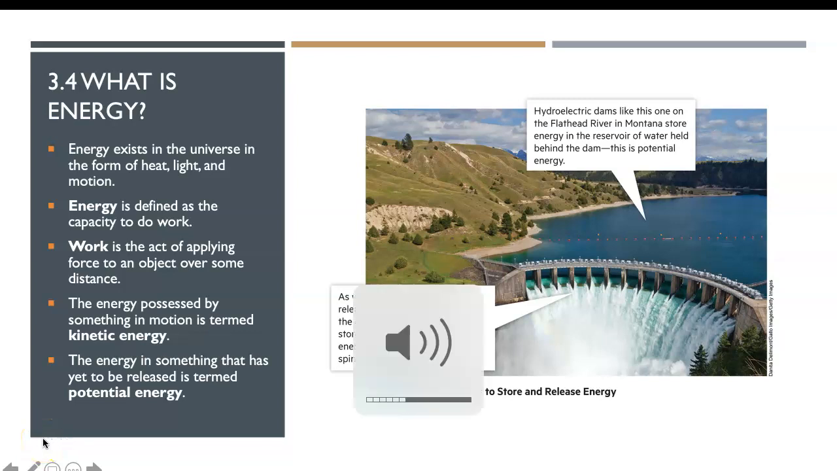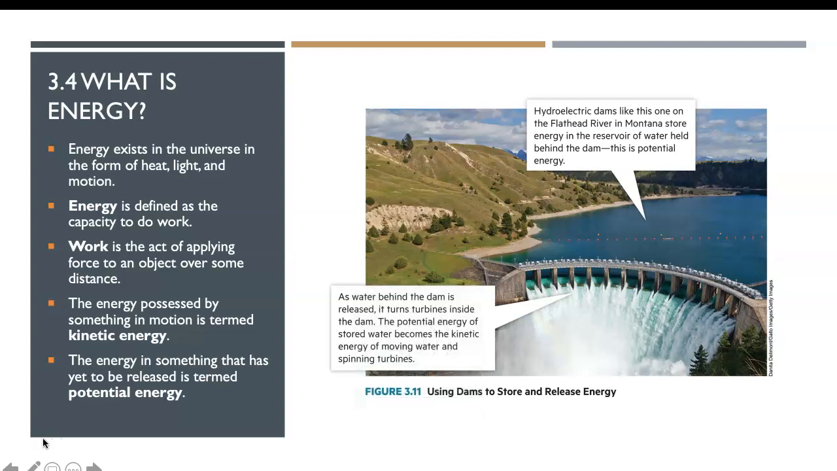Now, the second part of energy, chapter 3, which is the topic of energy. So what is energy? Energy is defined as capacity to do work. And our textbook lists those basic concepts of work, kinetic energy, which is work in motion, and the potential energy,